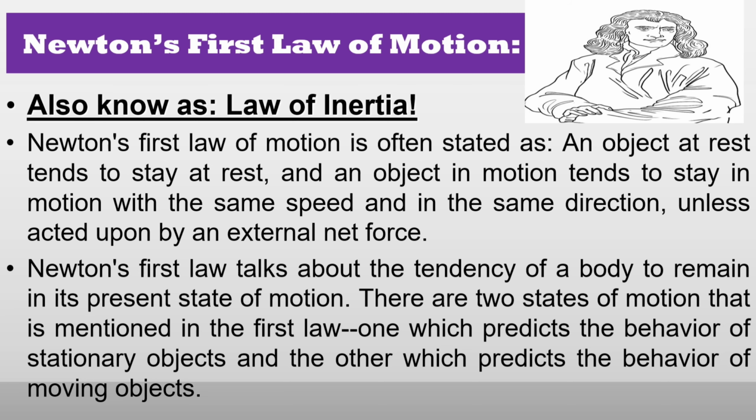Newton's first law of motion is often stated as, an object at rest tends to stay at rest, and an object in motion tends to stay in motion with the same speed and in the same direction, unless acted upon by an external net force. Newton's first law talks about the tendency of a body to remain in its present state of motion. There are 2 states of motion mentioned in the first law, one which predicts the behavior of stationary objects and the other which predicts the behavior of moving objects.